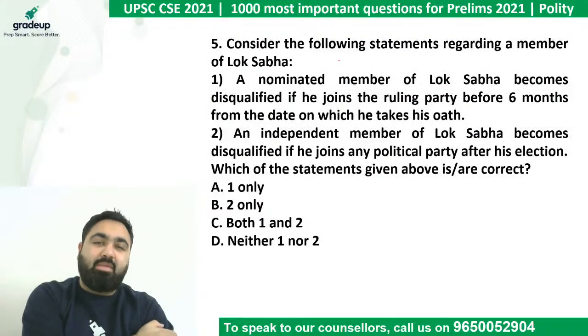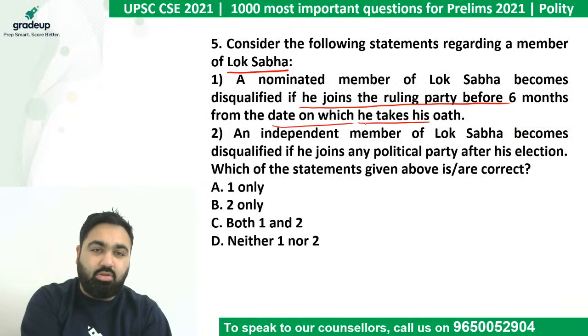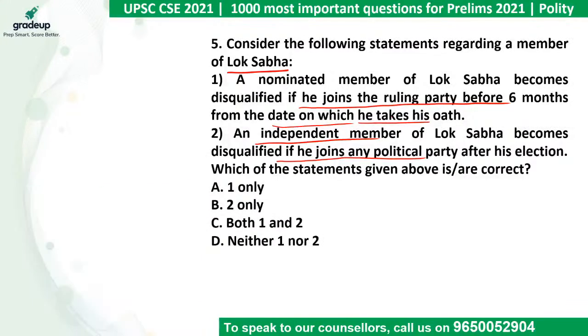Consider the following statements regarding a member of Lok Sabha. Let's see if we can answer this. A nominated member is disqualified if he joins a ruling party before 6 months from the date on which he takes oath. Second, an independent member becomes disqualified if he joins any political party after the election. Which of these is correct? Read the question carefully and then give me the correct answer.